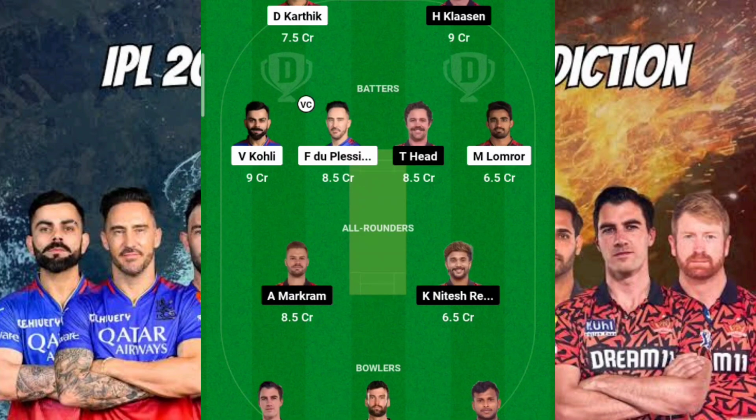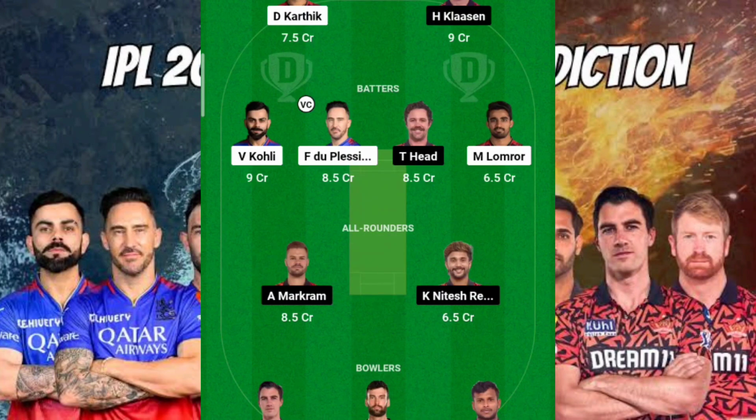Here I'm just considering once again one-to-one, but here I'm applying reverse one-to-one by making Heinrich Klaasen, the middle order of SRH, the captain and the top order of RCB as my vice captain. And mark my words, here I'm expecting a very good opening partnership between VK as well as Duplessis. But once they lose the wicket of any one of the players and they lose successive wickets immediately, there are chances that Natarajan as well as Pat Cummins will work perfectly with respect to the third over respectively.